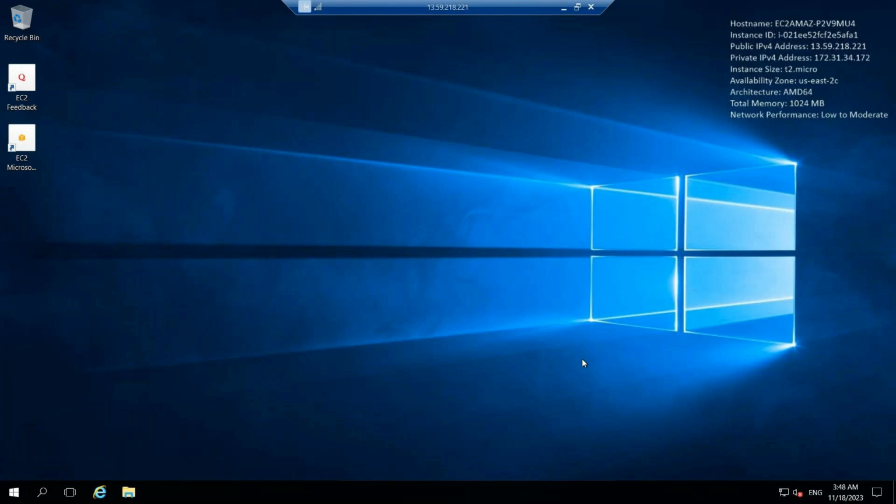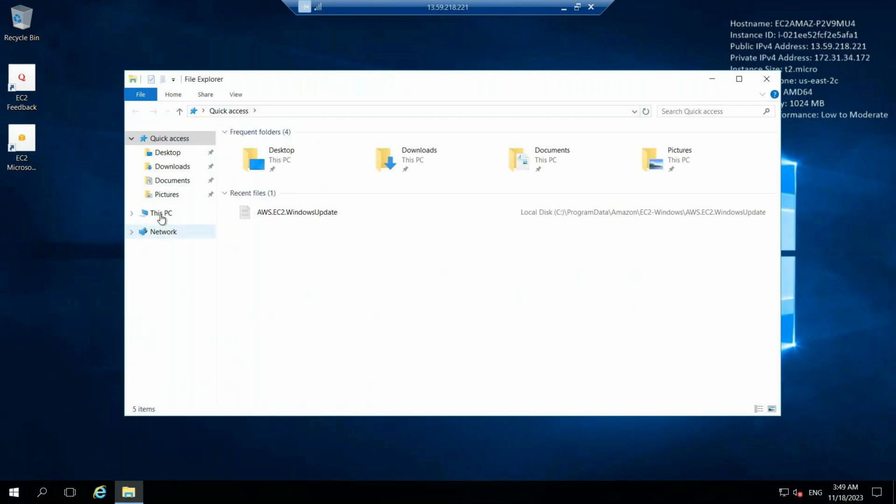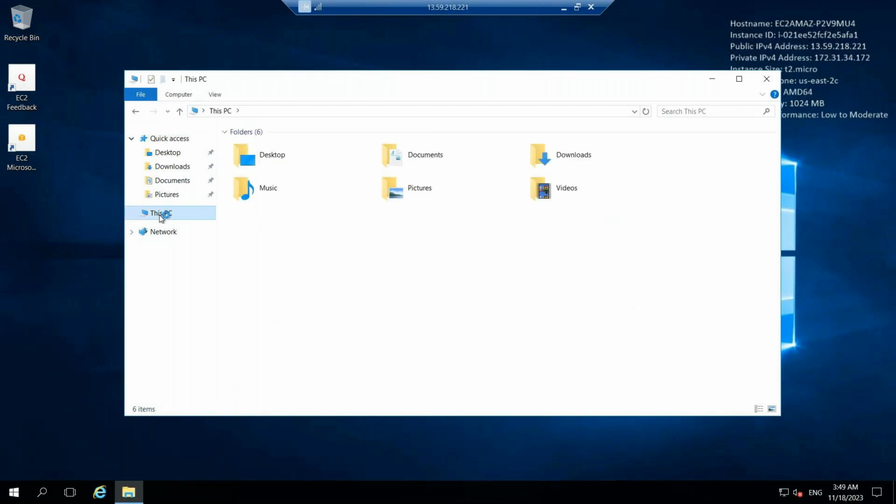Okay. So once you log in to the server, open this file explorer and check the C drive size, how much is occupied. See here. So C drive occupied nearly 20 GB, right? So remaining space is, yeah, this is the remaining space which is showing here, 9.88 GB, right?